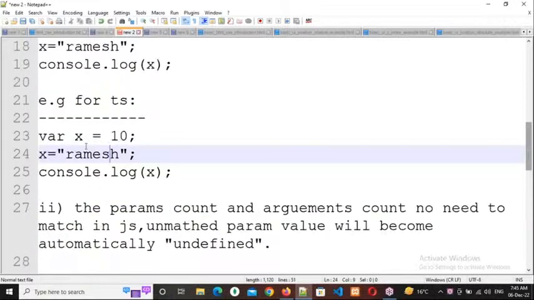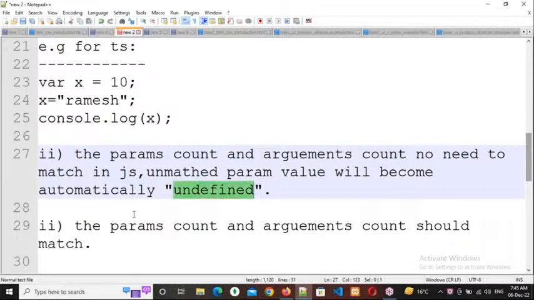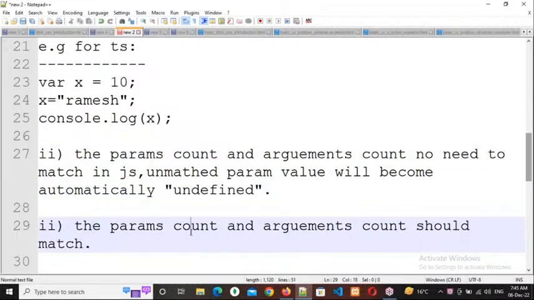So this is the difference between JavaScript and TypeScript. The first difference is the data type. The second difference is that the parameter count and argument count need not match in JavaScript. An unmatched parameter value will automatically become undefined. But here in TypeScript, the parameter count and argument count should match.